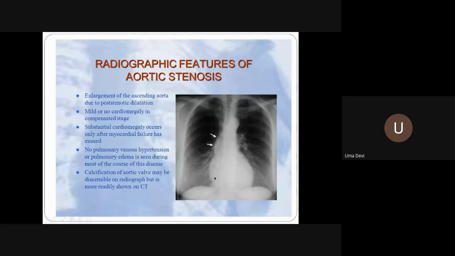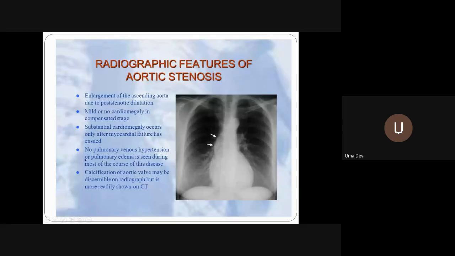But here it is not so. So cardiomegaly has not yet occurred in this X-ray. But actually, the patient may be in mild to moderate aortic stenosis. Cardiomegaly occurs only very late, not in the mild stage when there is compensation. So there is only a concentric hypertrophy. It has not yet become eccentric. So substantial cardiomegaly occurs only after myocardial failure has ensued.